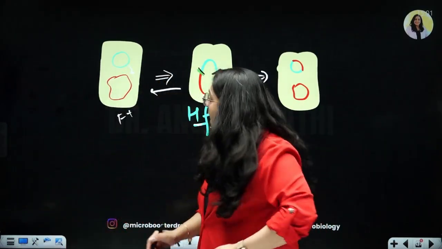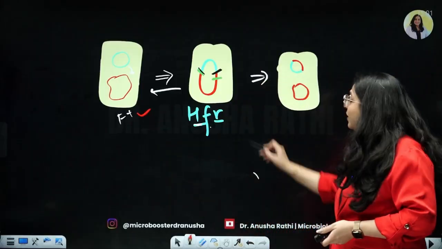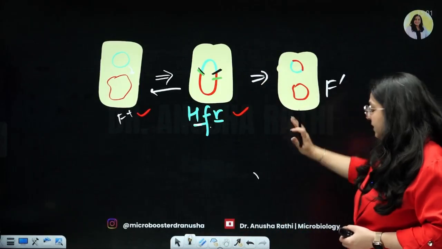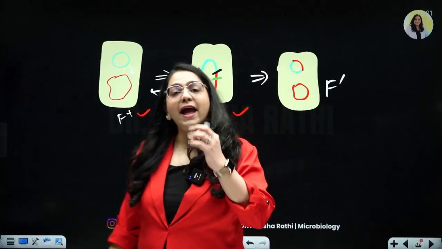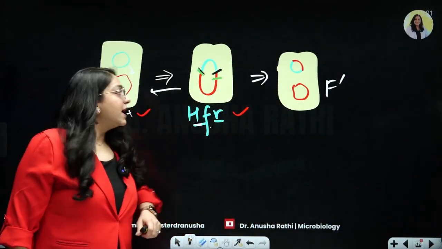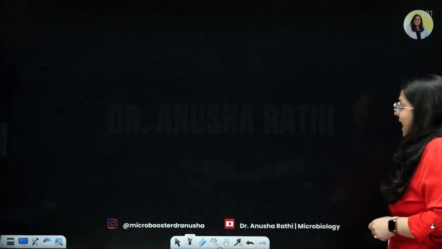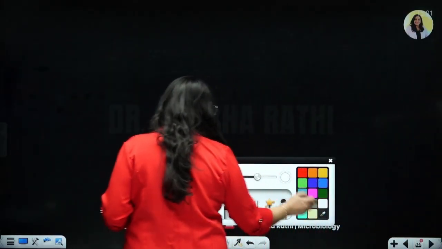So now we can't call it F plus, we can't even call it HFR. So we will give it a new name. This is now F prime cell. This is now a F prime cell, right? What will happen when an F prime cell conjugates with an F minus cell?